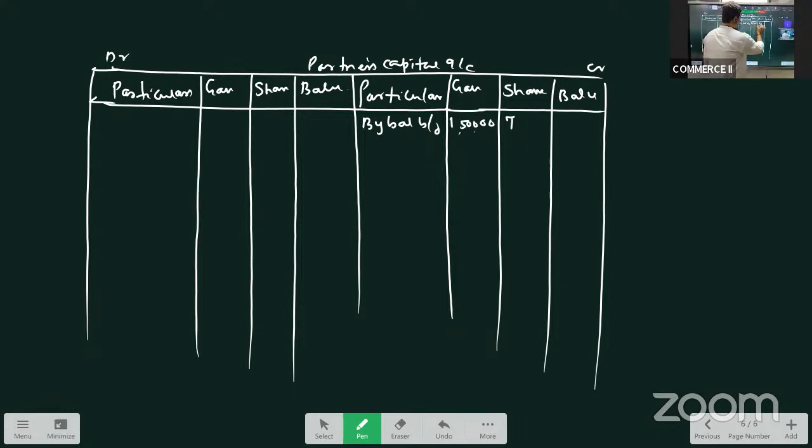And Shankar's capital is 75. Then Balu has just now introduced capital. How much capital did Balu introduce? Balu introduced 75,000 as his capital.